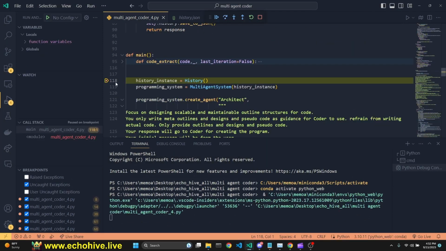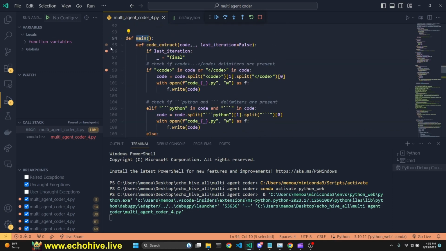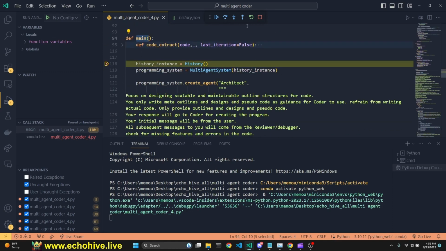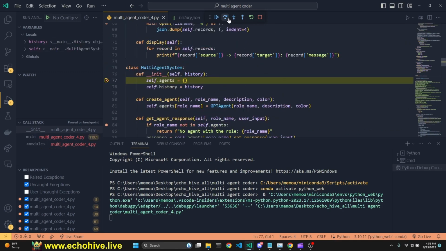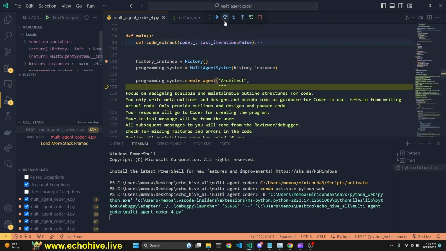As you see, we've stopped at line 118 because the first thing that happens when our main function is run is that we skip over the code extract, because we've just defined it. It hasn't been called yet. So we are defining a history instance, programming system. See, here we are instantiating these classes.